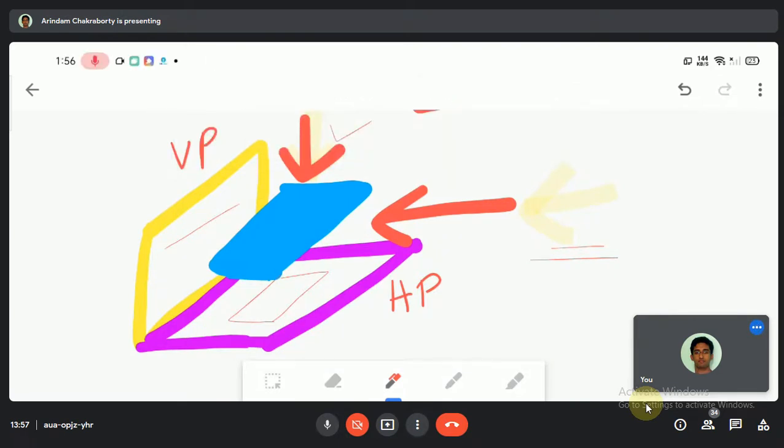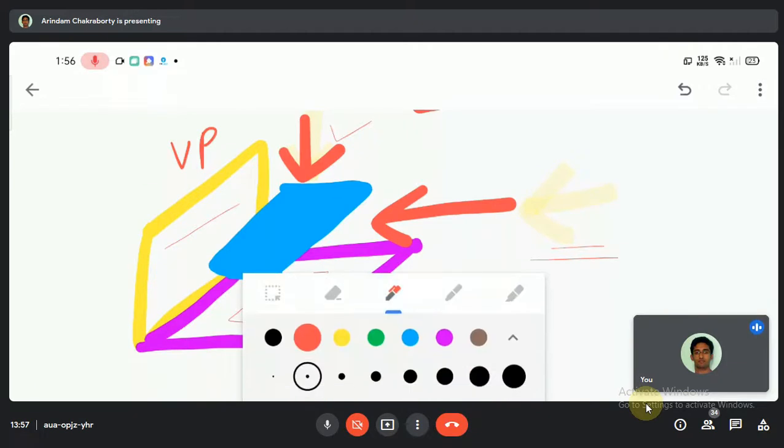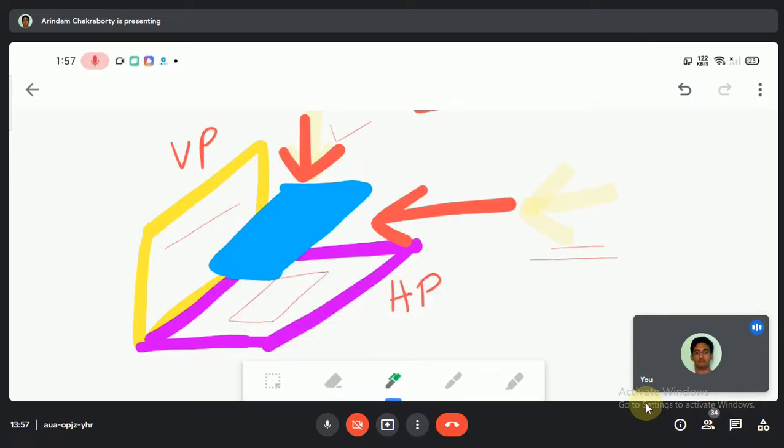Any idea? So let me show you how the naming is done. It is very important for you to know the naming. Fine. So what we do is, let us name this as A, this as B, this is C, and this is D.